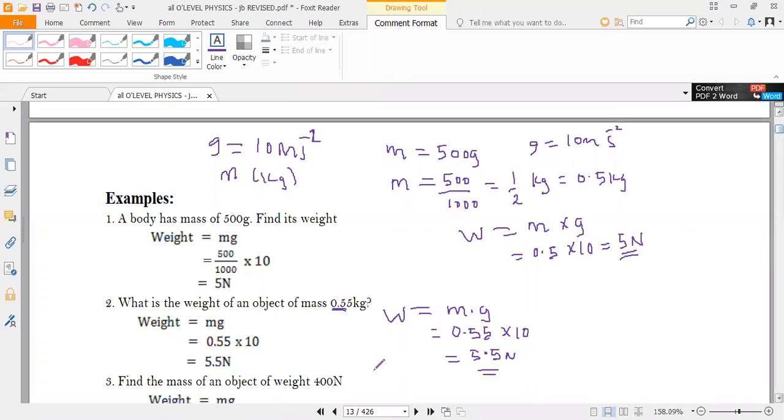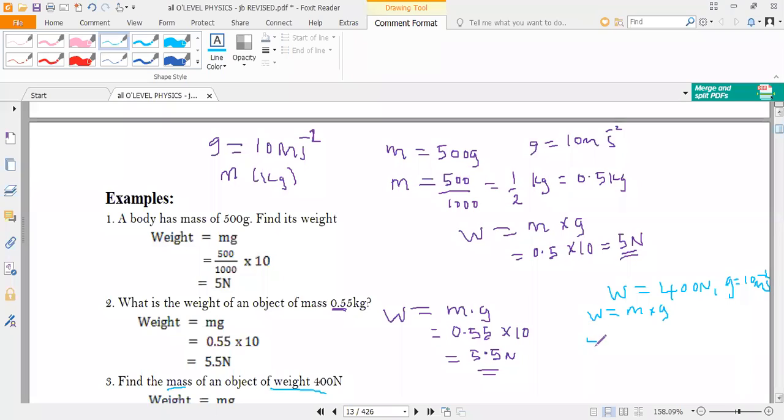newtons. So if you look at this question here, they're asking us to find the mass of an object of weight 400 newtons. In this case, we are given the weight as being equivalent to 400 newtons. And we shall also use the acceleration due to gravity g as 10 meters per second squared. If you have to find the mass, we shall still use the same formula, which says weight is mass times acceleration due to gravity.